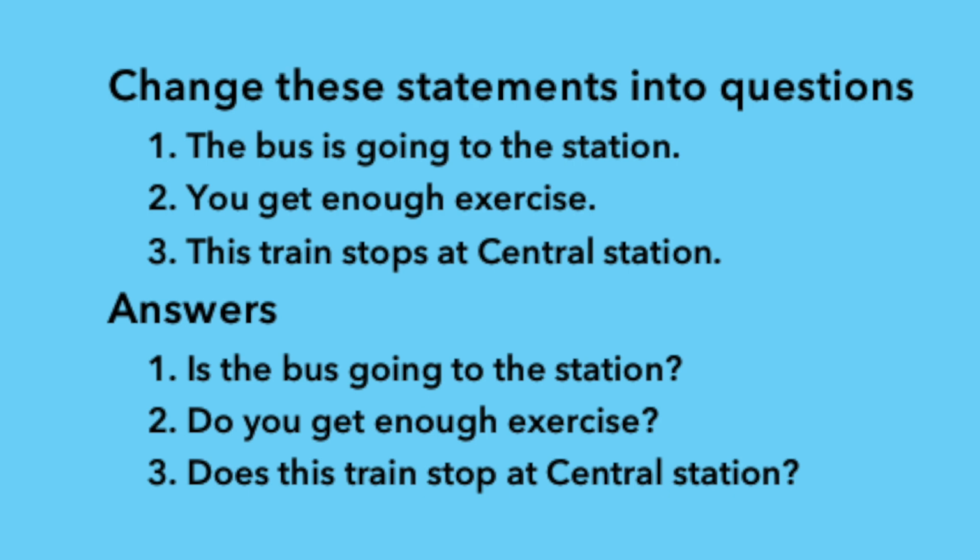Third one, this train stops at Central Station. Does this train stop at Central Station? Because stops, it is the verb in this sentence. It is in the present tense singular. And there is no auxiliary in the sentence, so we have to add does.